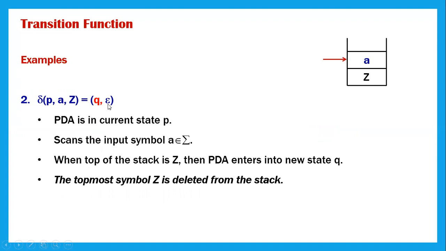That means the topmost symbol will be deleted from the stack. As of now, we find A on the top of the stack. When we perform this operation, A will be popped out from the stack and the pointer will be pointing to the Z, the topmost symbol of the stack here.